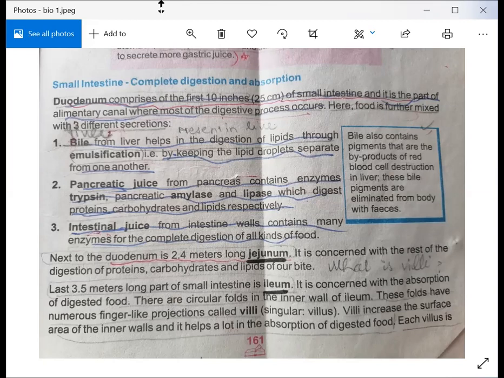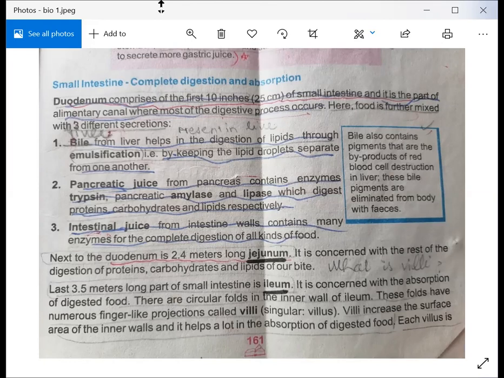And the last part of the small intestine is called the ileum. The ileum is about 3.5 meters long, and its important work is the absorption of digested food.